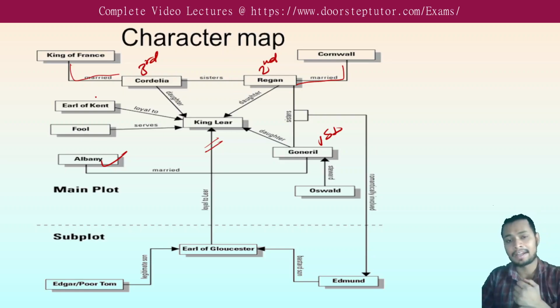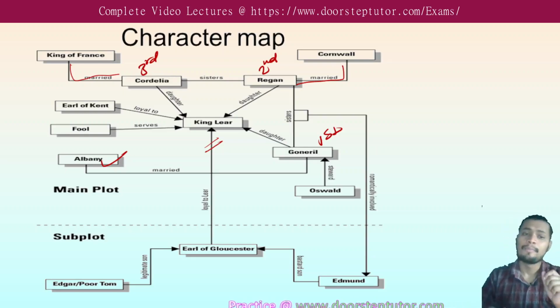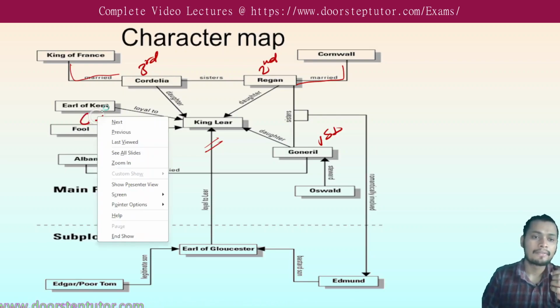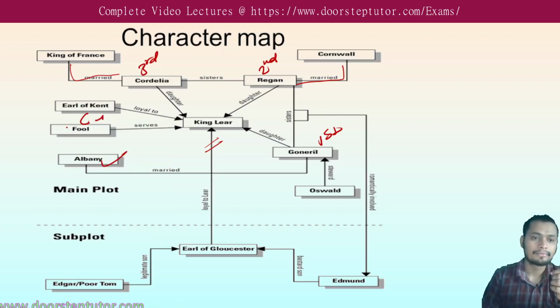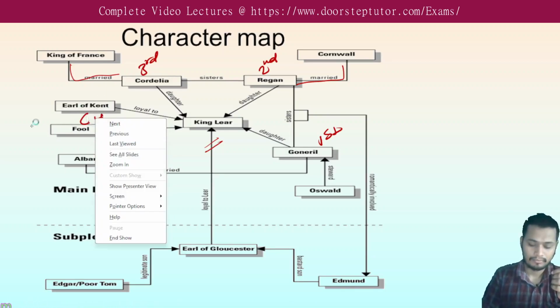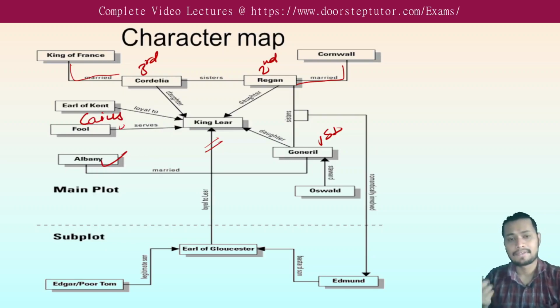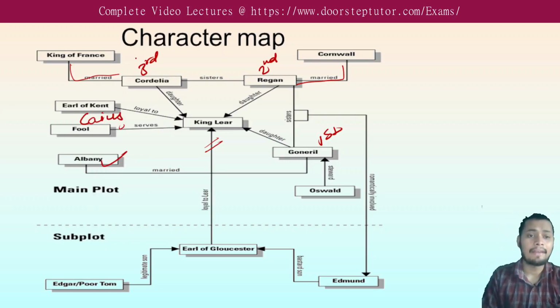You will see Cordelia's marriage in this play. In Act 1, Scene 1, we see these things happen. I will discuss that also. Then the character Earl of Kent, who is also known as Caius. Why do I call him Caius?